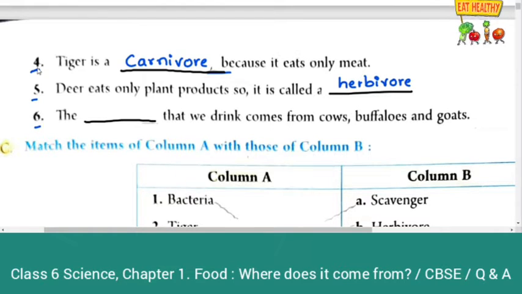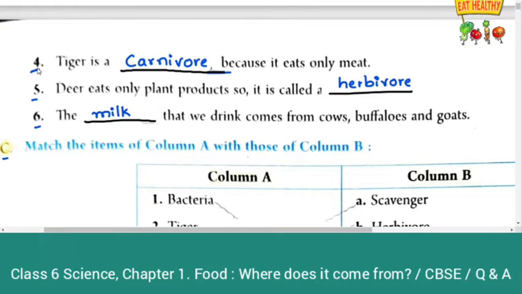Sixth one, the dash that we drink comes from cows, buffaloes and goats. Answer is milk. The milk that we drink comes from cows, buffaloes and goats.